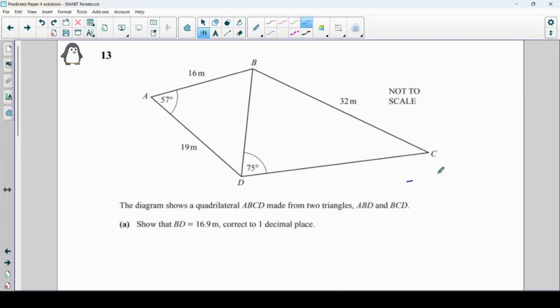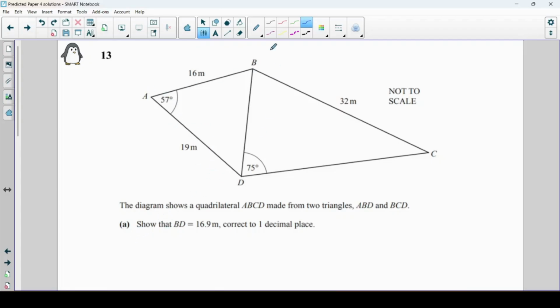I think you can be confident that there's going to be a question involving stuff like the sine and the cosine rule on your next paper. That's what this one is. So first we're going to show that BD equals 16.9. To do that, I think we're going to have to use this triangle here, because although we have this matching pair here, I don't have any other measurements. So I'm going to use this triangle and use the fact that I've got side angle side to use the